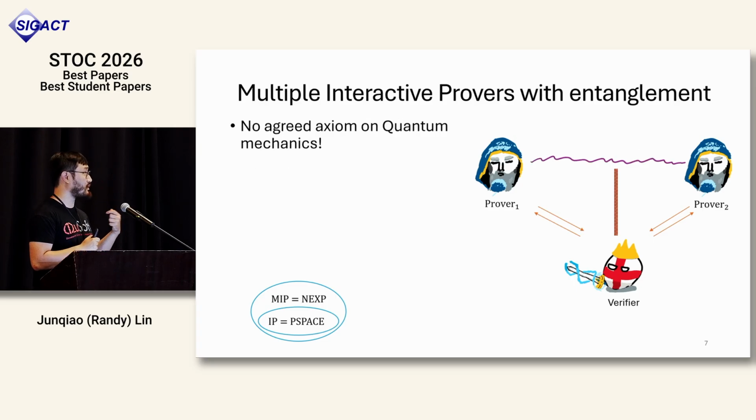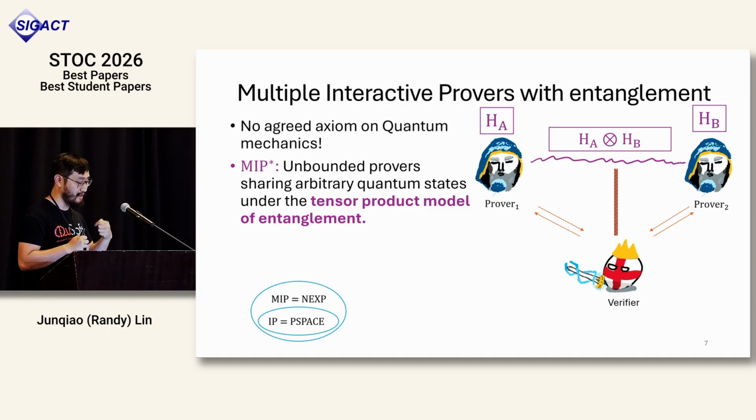So to define this more formally, it turns out this is not really a good axiom to define quantum mechanics. The most commonly used is something called the tensor product model of entanglement. In this case, entanglement is described by a tensor product between two Hilbert spaces, H_A and H_B, where H_A and H_B intuitively correspond to the workspace that prover 1 and prover 2 can perform. And I'll use MIP star to denote the complexity class described by one of these interactive proof systems where the provers get access to this tensor product model of entanglement.